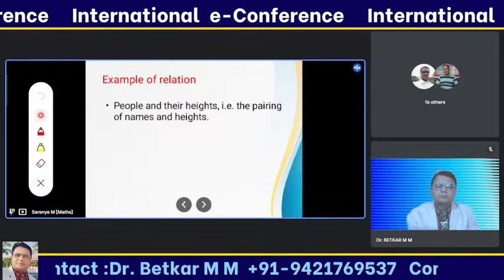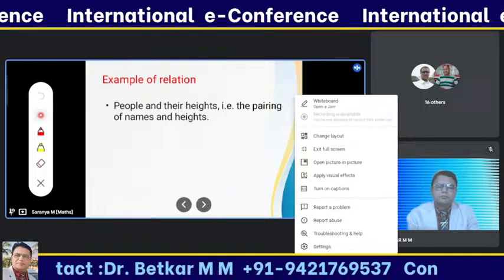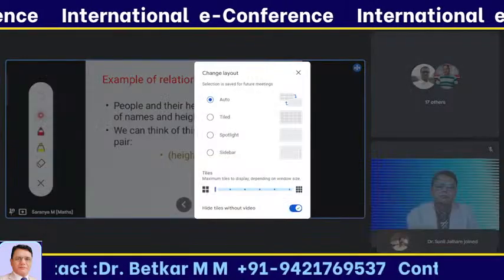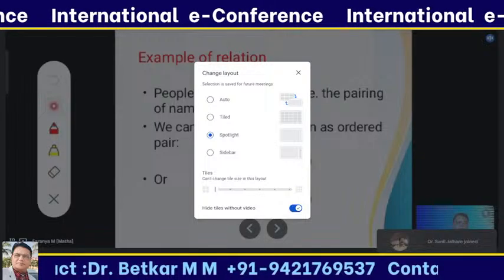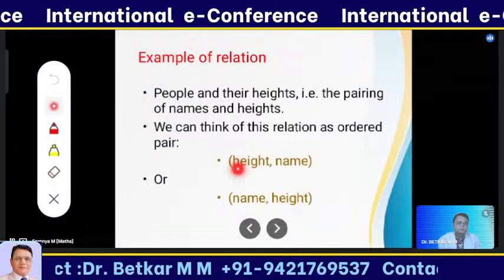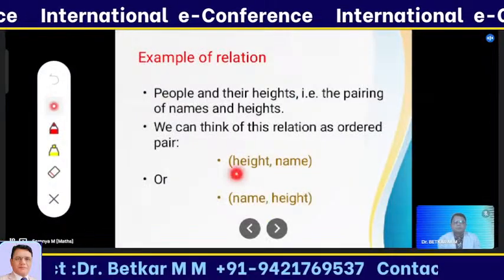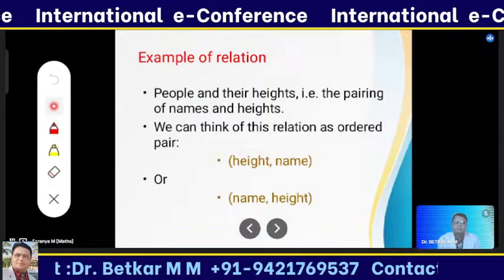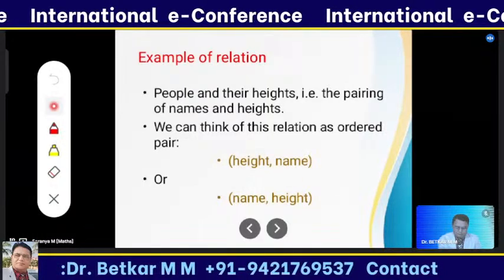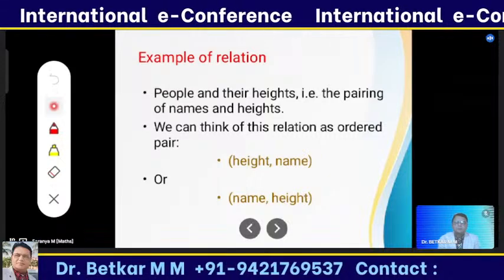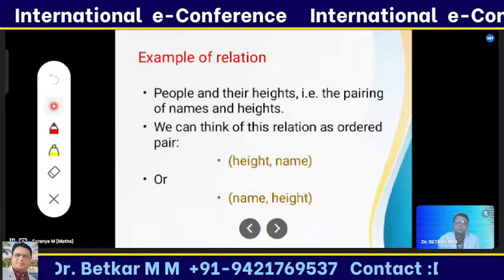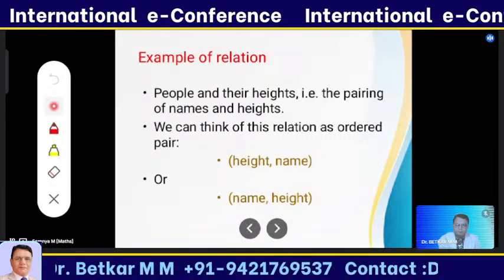I'm relating those together through an ordered pair, like height and name or name and height. These two are considered as sets. The first belongs to the first set and the second belongs to the second set. I'm connecting those sets together, a person's height and their name. It is a relation.